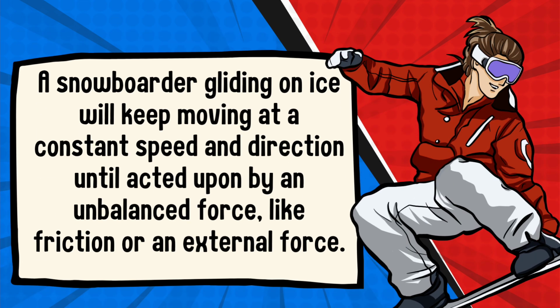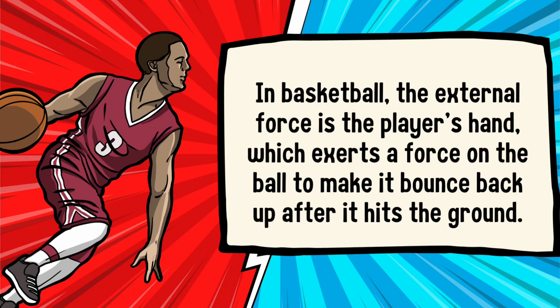A snowboarder gliding on ice will keep moving at a constant speed and direction until acted upon by an unbalanced force, like friction, or an external force. In basketball, the external force is the player's hand, which exerts a force on the ball to make it bounce back up after it hits the ground.